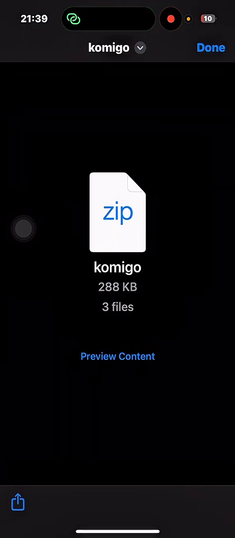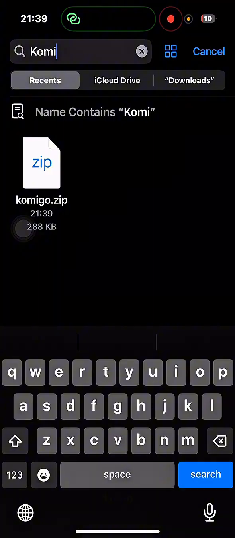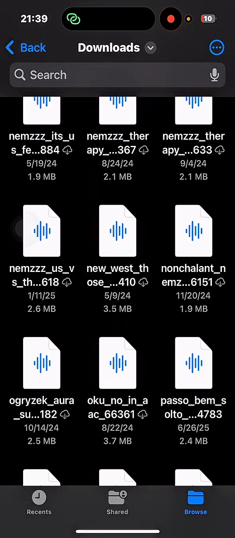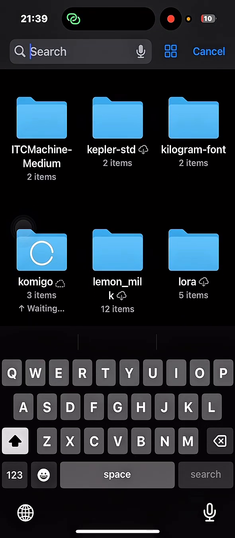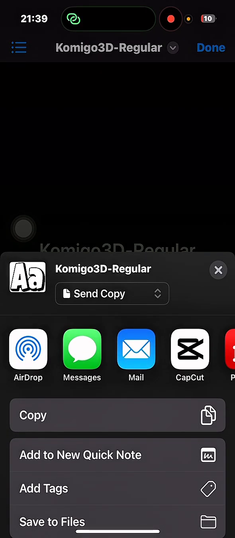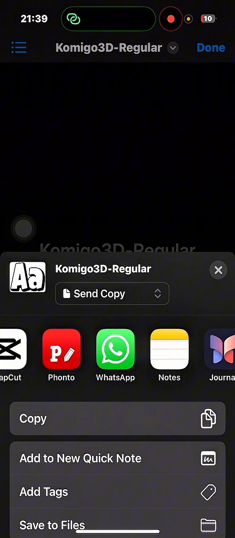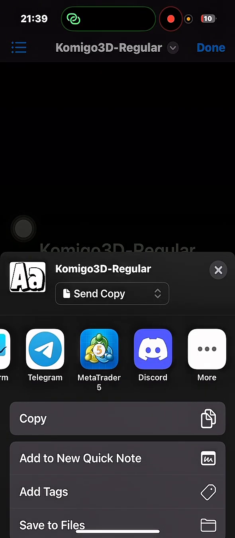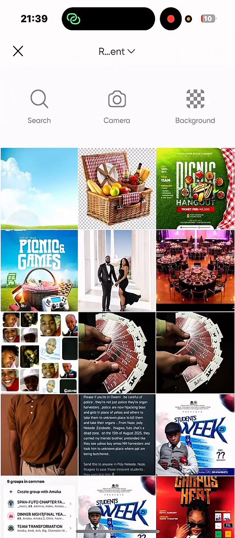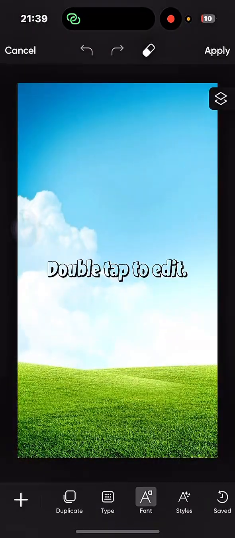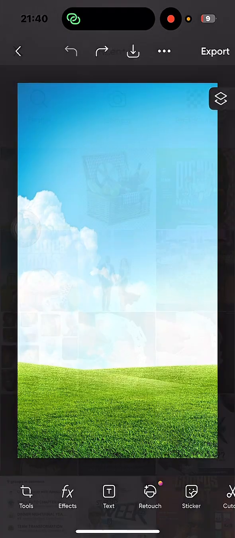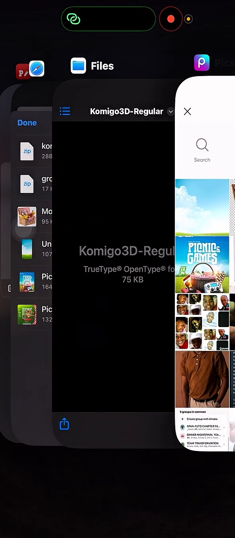This is a file. Then you're going to extract it, or uncompress it. Now what's the name? Comigo fit here. Then you're going to take the font TTF version and export it to your PicsArt. Where is my PicsArt? Now the font has been added. This is not what I'm looking for. This font is not cool. Let me find another font.